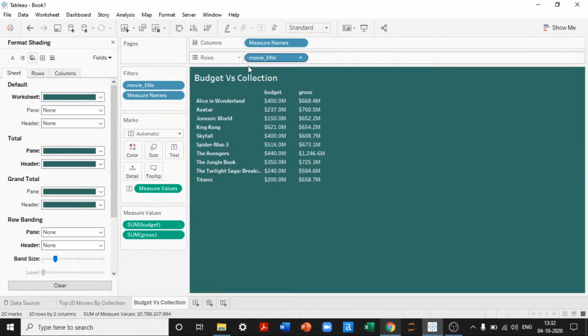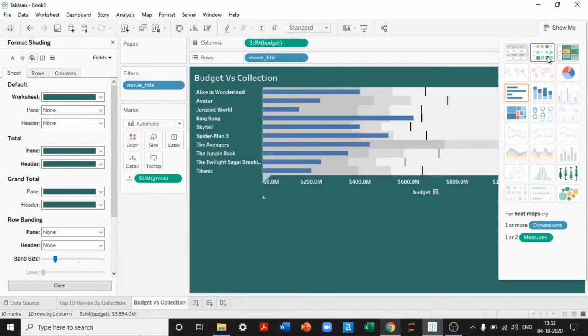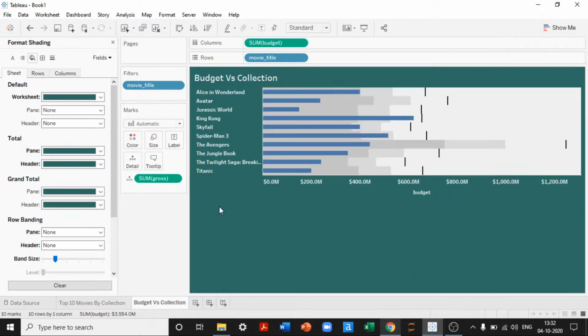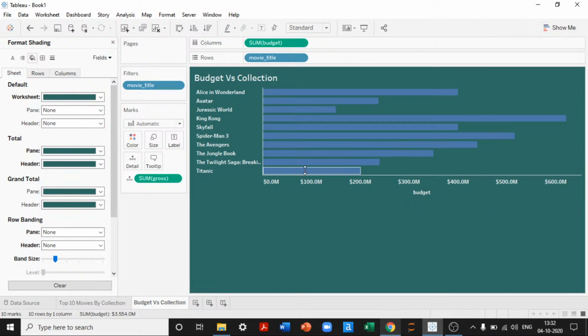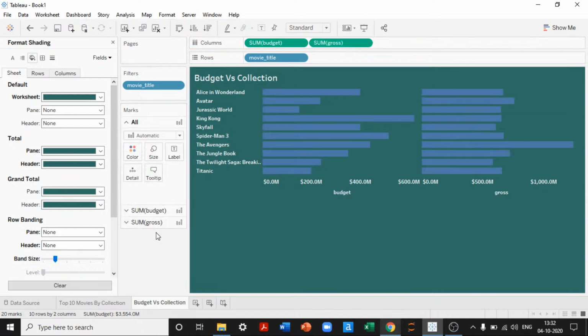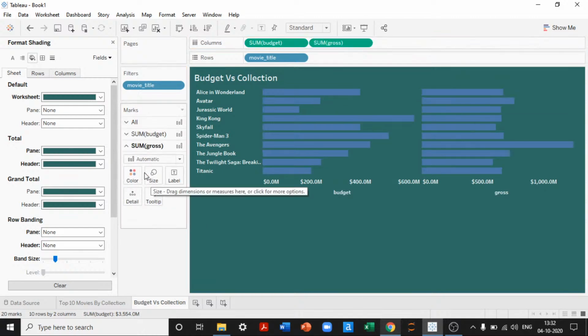So what we can do is, yeah, let's create a chart. Let's create a bullet chart out of this. So if you see here, this is the budget, but the gross collection is somewhere here. Here we have the collection for a budget which is very less compared to this. So by seeing a bullet graph, we will be able to see it. Otherwise, if you don't like the bullet graph, what we can do is simply create a normal bar chart, and then give the gross budget, and then show it separately.